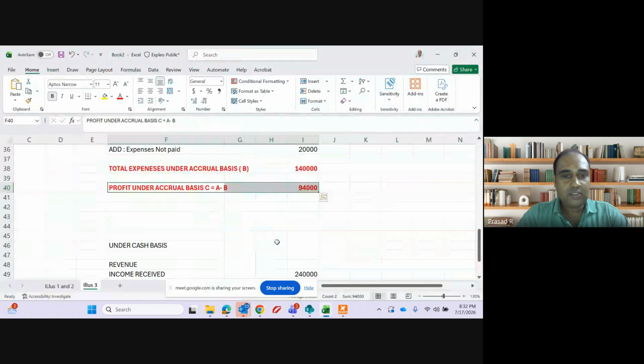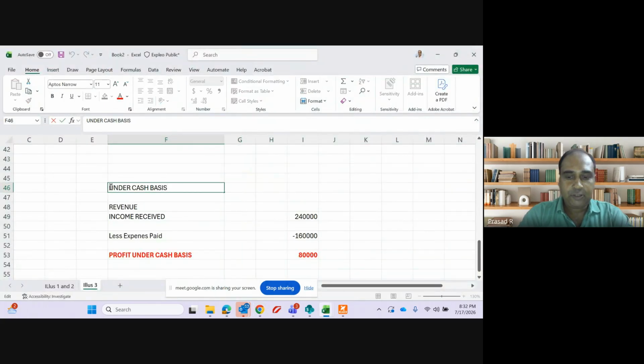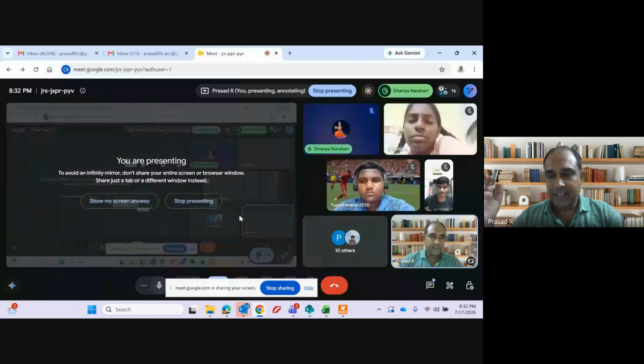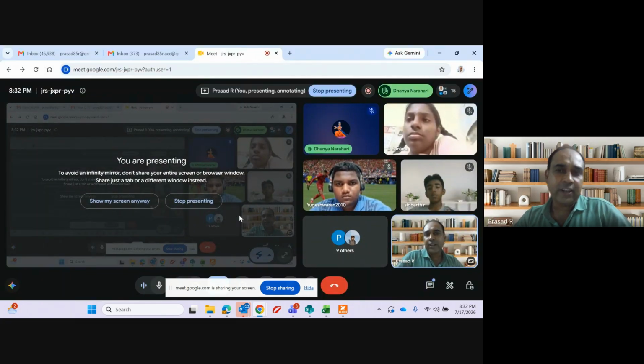Next heading was computation of profit under cash basis. Income received on cash basis. Expenses paid under cash basis. Profit under cash basis. If you mention everything, the examiner will not get confused whether it is cash basis or accrual basis. So look at the book format. The presentation in the T.S. Grewal book is fantastic. If you follow the T.S. Grewal presentation, no one can take even half marks away from you.